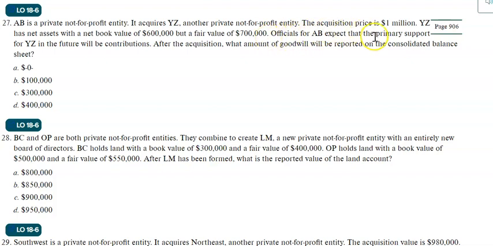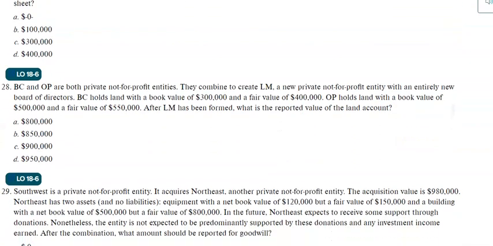Should we call it goodwill or a reduction in net assets? Now it says that the primary support for YZ will be contributions. That means YZ is predominantly supported by donations and contributions. They don't have any other specific service revenue type of sources. Then we will not record goodwill. Rather, we will call the excess payment a reduction in net assets without donor restrictions. The question is what amount of goodwill will be reported? It is actually 0. We cannot record goodwill here.